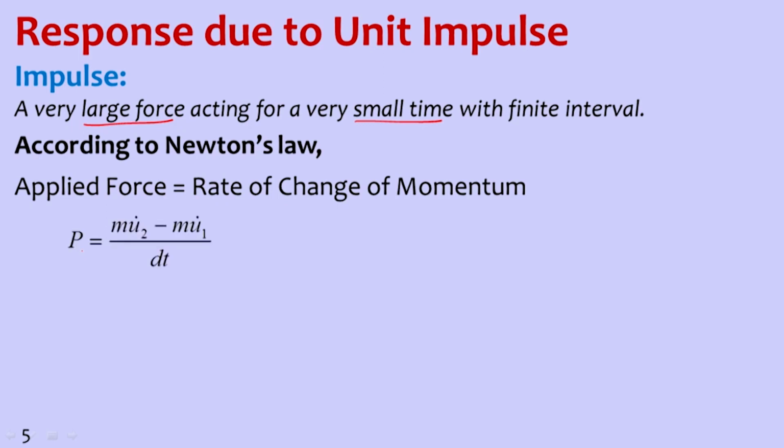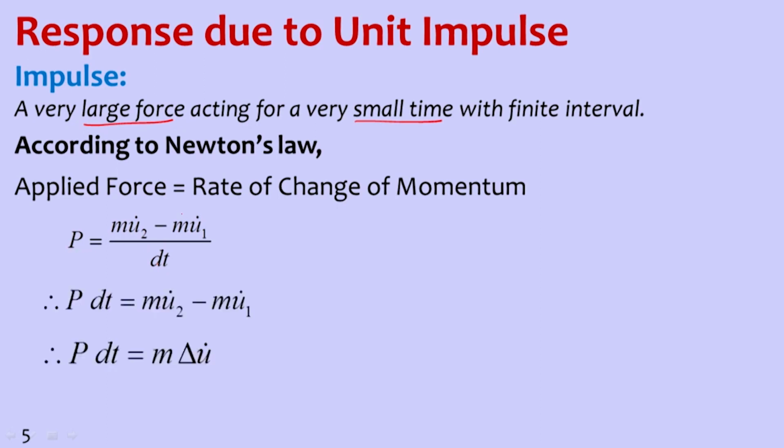So applied force P is equal to momentum at time t2 minus momentum at time t1, that is, mass into velocity at time instant 2 minus mass into velocity at time instant 1, divided by dt, the time interval.